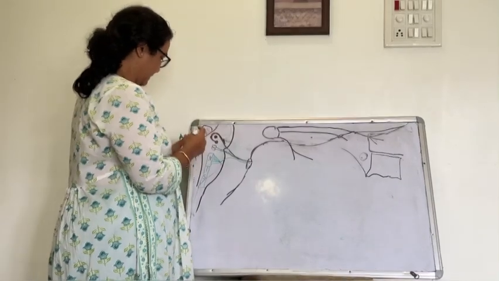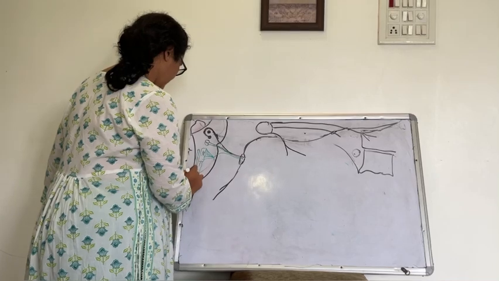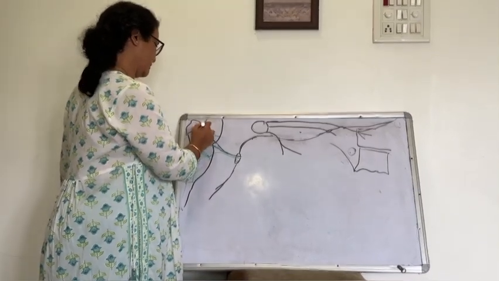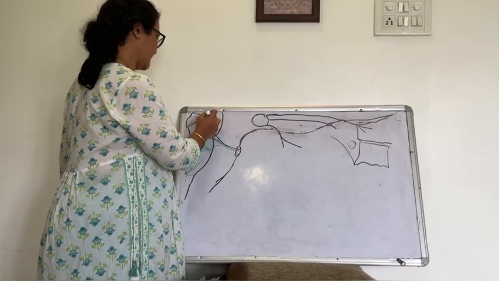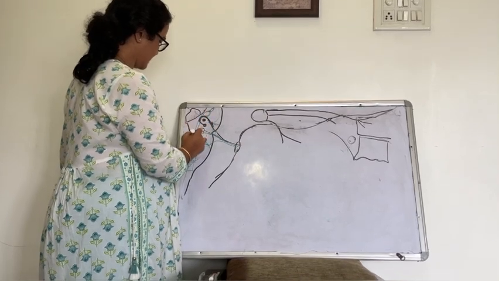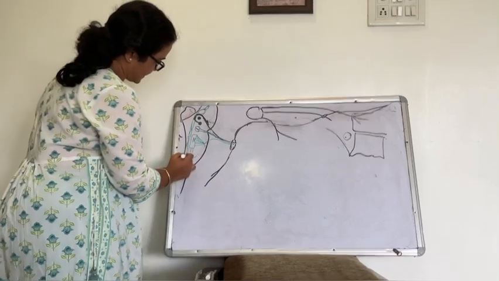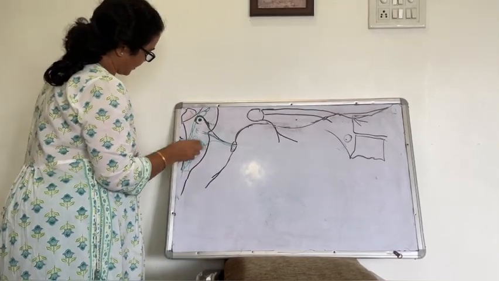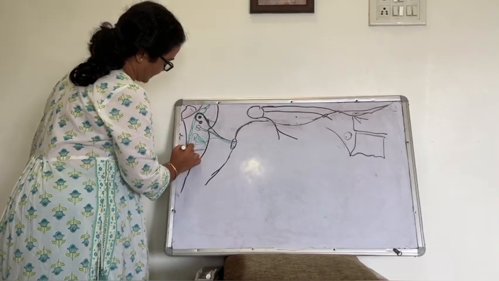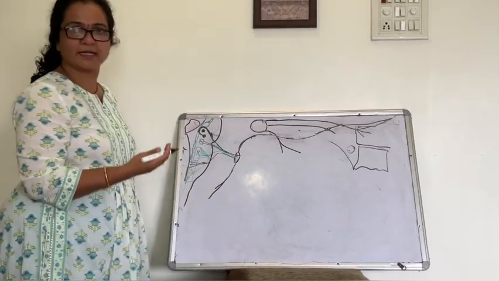Then it will also carry the sensations from the posterior aspect of the auricle to the spinal nucleus of the trigeminal nerve. So this is the nucleus of the trigeminal nerve, the main sensory nucleus, and this one is the spinal part of the nucleus of the trigeminal nerve. These sensations are carried by the facial nerve, that is the general sensations from the auricle, touch, pain and temperature, and they also join the nervus intermedius, as sensory fibers.